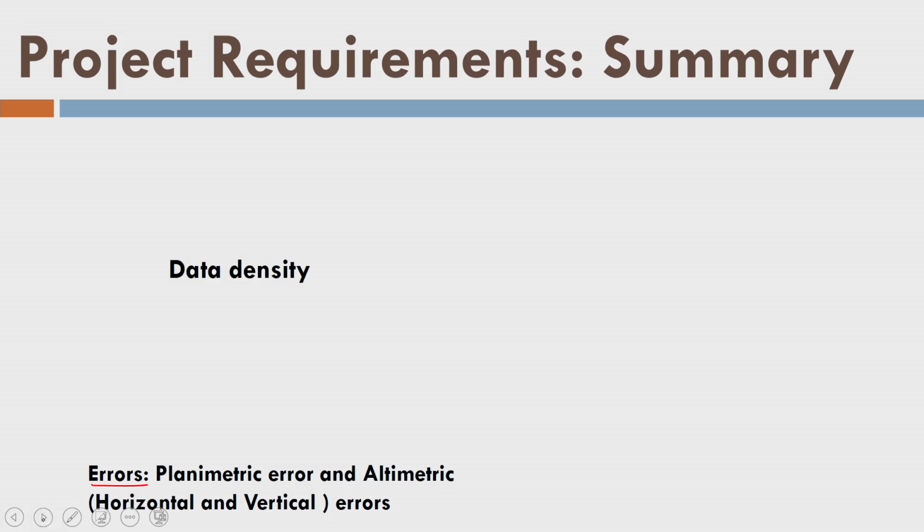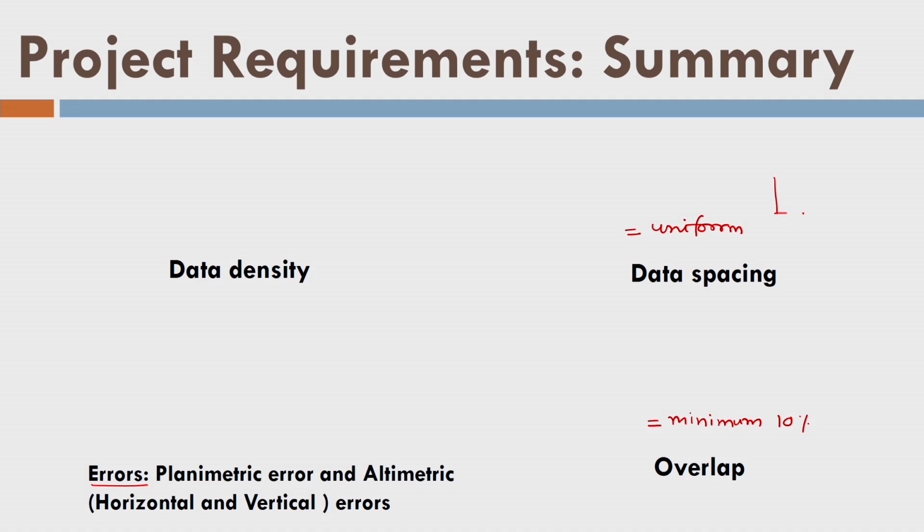Finally, I am now summarizing all the project requirements. So first is the error, then we have data density, then we have data spacing, then we have overlap. So let me write the minimum quantities. The minimum quantity of the overlap is 10%. Data spacing, along track spacing and across track spacing should be uniform. What about the errors? Errors should generally be given by sigma v, let us say some 15 centimeter, and similarly sigma p is given. So these errors which are obtained in the LiDAR data should be less than the maximum error.